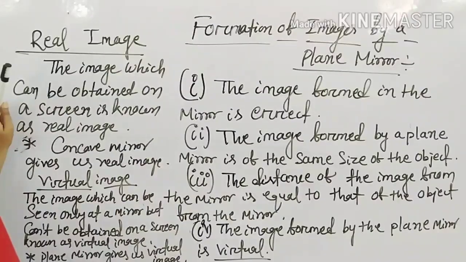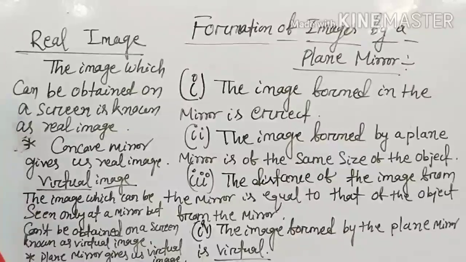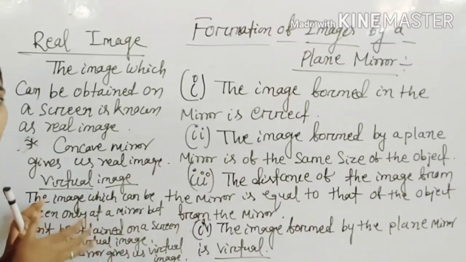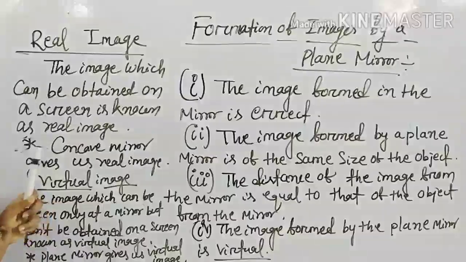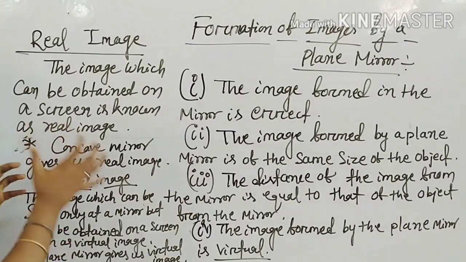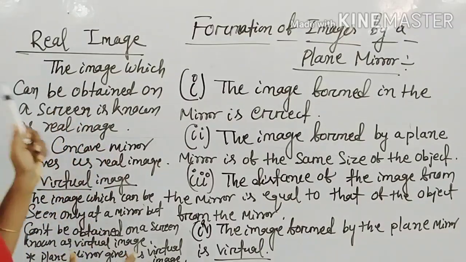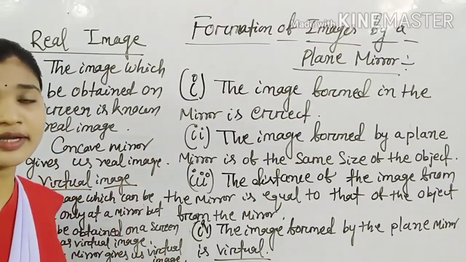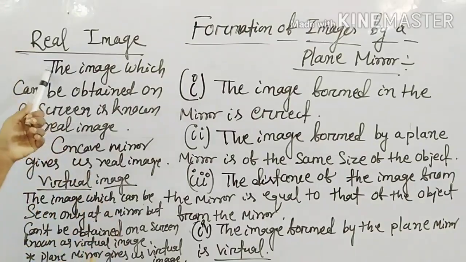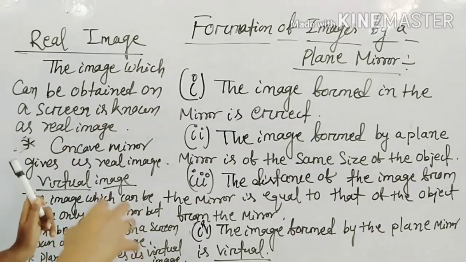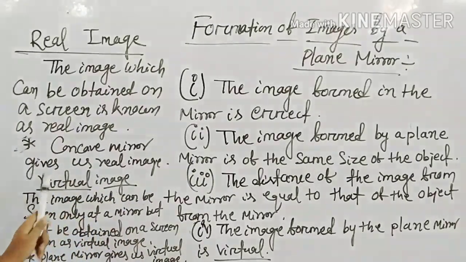When the rays of light after getting reflected from a mirror actually meet at a point, a real image is formed. But when rays of light after getting reflected from a mirror appear to meet at a point, a virtual image is formed. That means the image which can be obtained on a screen is known as a real image, and it is formed when the reflected rays actually meet at a point.